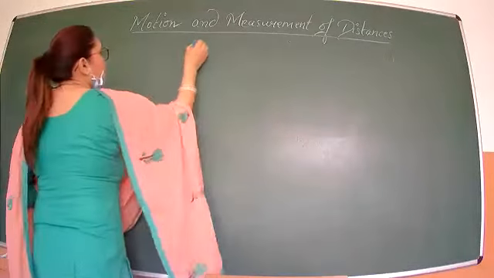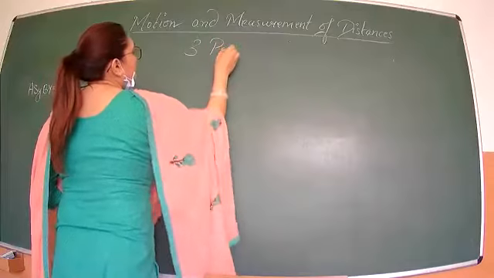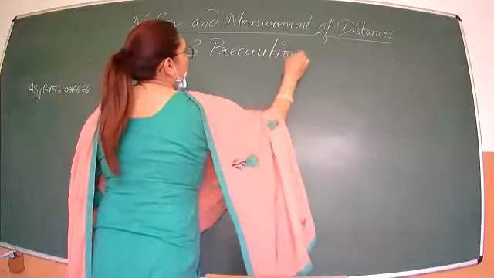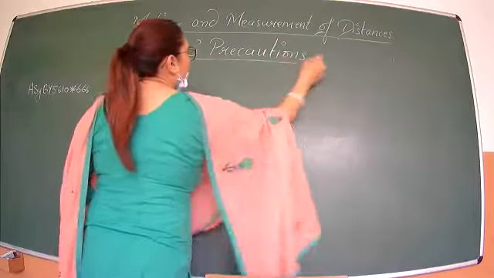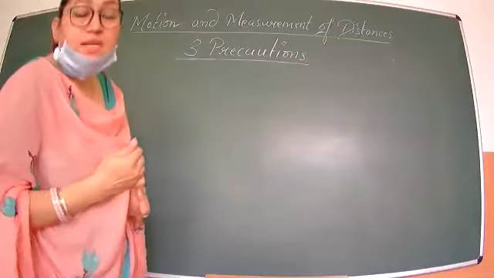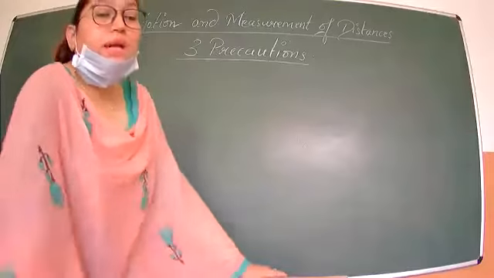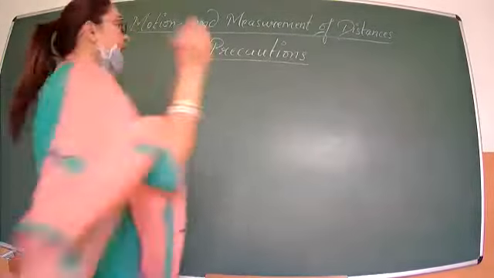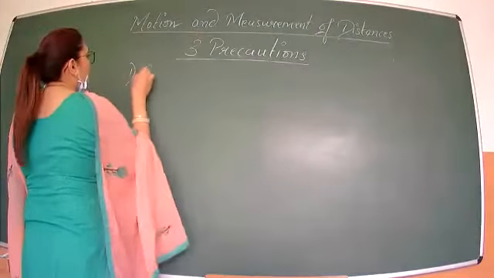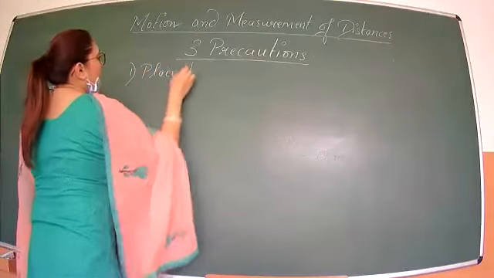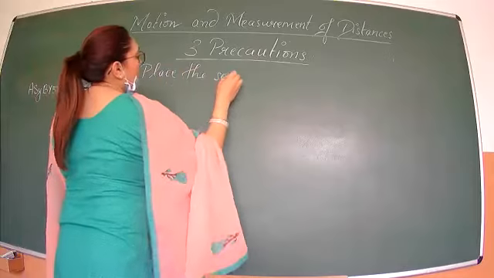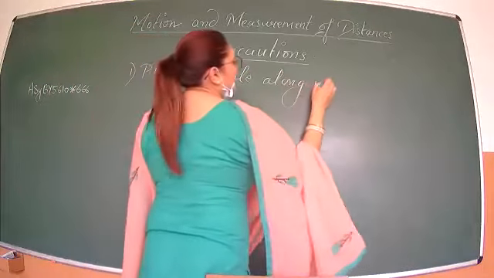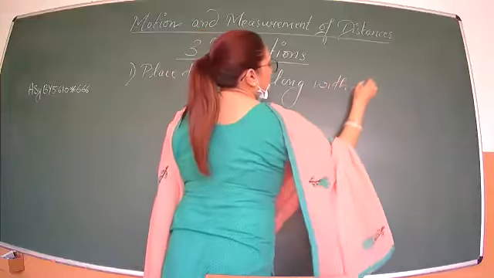So 3 precautions. Precautions means you have to take care while measuring this. So first is place the scale along with the length of the object.